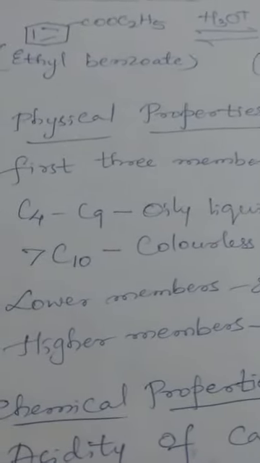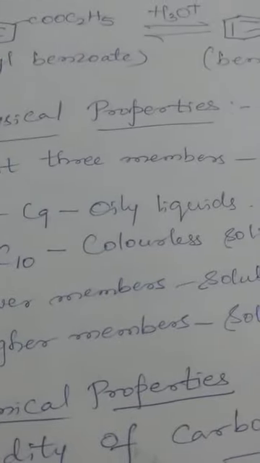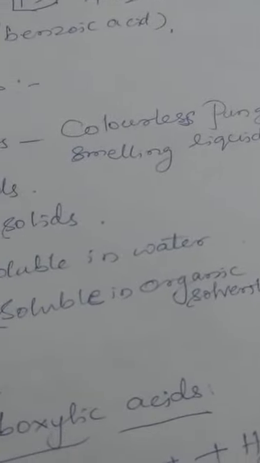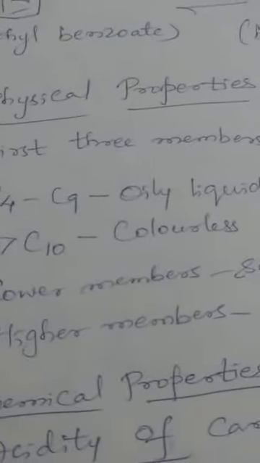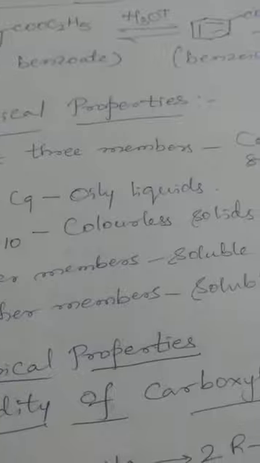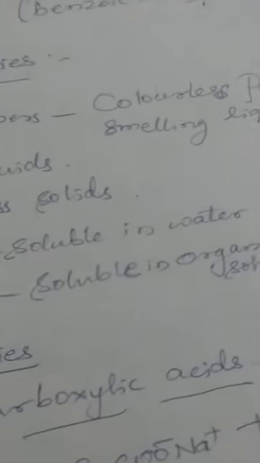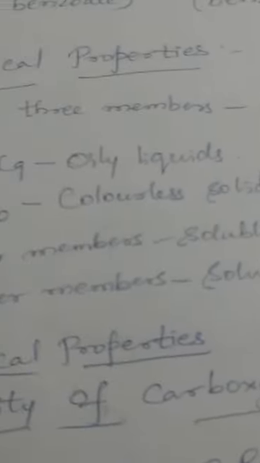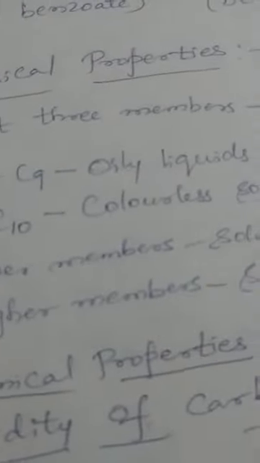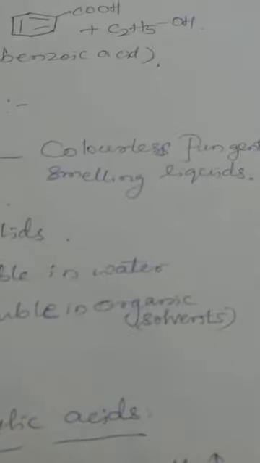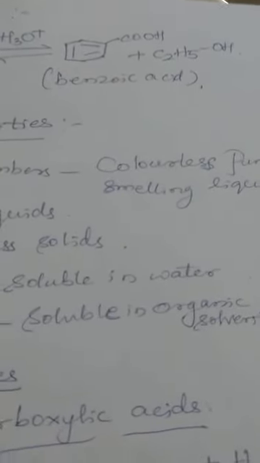Moving to the physical properties. The first 3 members are colorless, pungent smelling liquids. Between C4 and C9, the carboxylic acids are oily liquids, and carboxylic acids having greater than 10 carbon atoms are colorless solids. Lower members are soluble in water, as you all know, because of the ability to form intermolecular hydrogen bonding, especially dimeric structures, whereas higher members are insoluble in water but soluble in organic solvents. So these are the different physical properties.